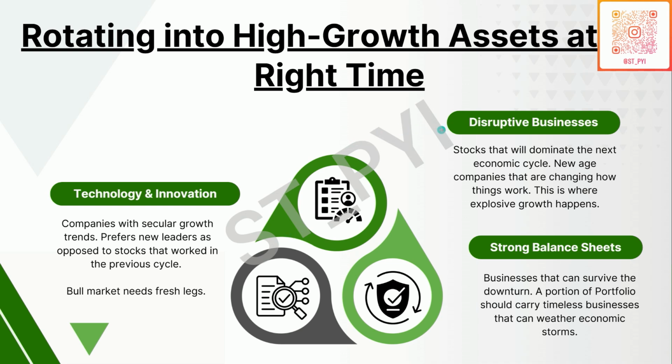The second category is disruptive business. This is where India has an edge because you're seeing a lot of new age businesses getting listed. These are stocks that are going to dominate the next economic cycles or the next many economic cycles, because they are changing essentially how things have been working in India. And this is where you see explosive growth happening. There are a lot of new age stocks that have listed in the last 2 odd years. Just go to the IPO list and find out those names and see which companies you understand and use on a day-to-day basis. The third, of course, is strong balance sheet.